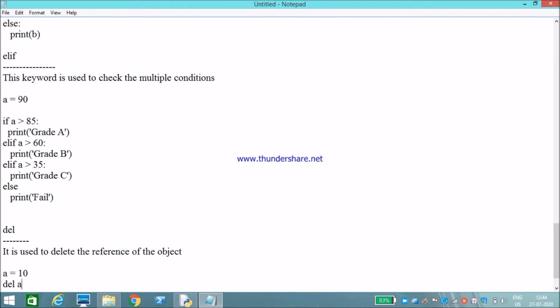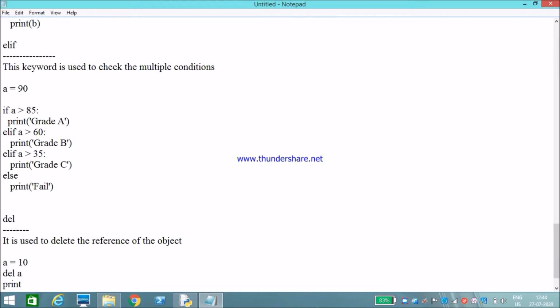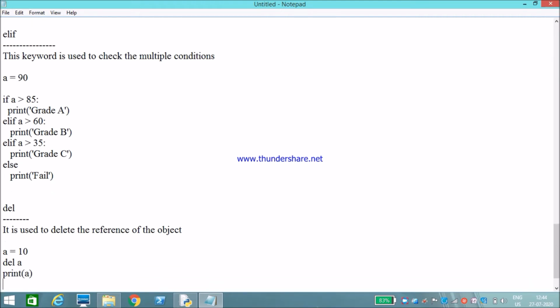I have deleted a. Now if I print a, it will throw an error that the variable is not found. To delete the reference of the variable we can use del. We can also use del to delete list and tuple data types, and that we will discuss during the data type chapter.